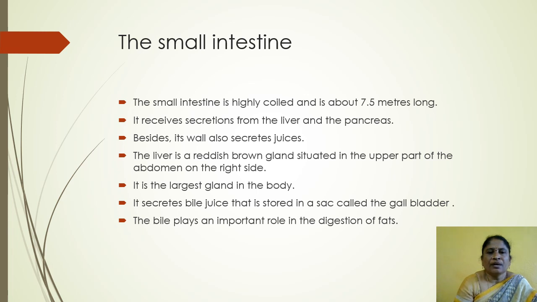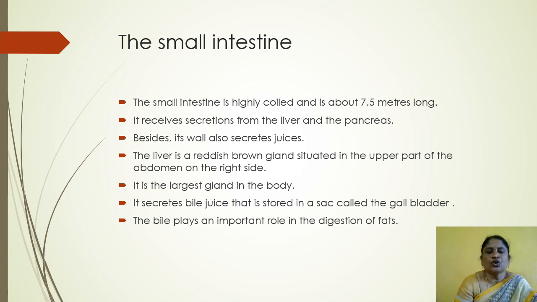The liver is a reddish brown gland situated in the upper part of the abdomen on the right side. It is the largest gland in the body.